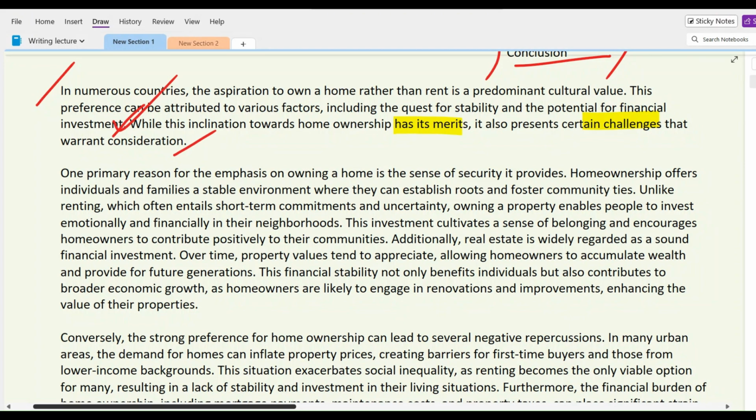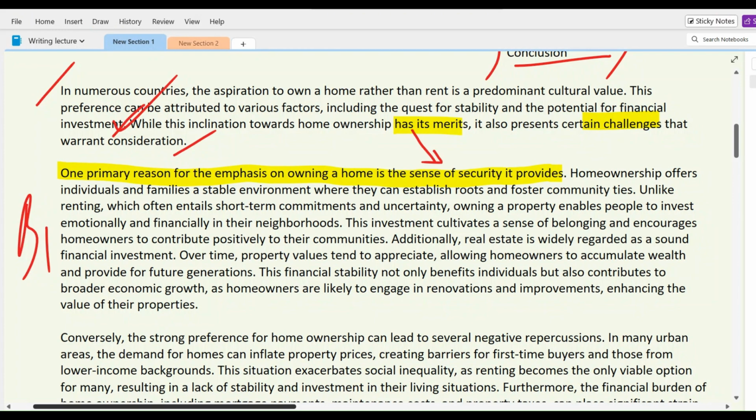So let's get started with the first body paragraph. It's called the B1. In the first body paragraph, at first we'll find the topic sentence, and you know that the topic sentence is the first sentence of the paragraph. "One primary reason for the emphasis on owning a home is the sense of security it provides." So it's basically telling the merit of owning a home.